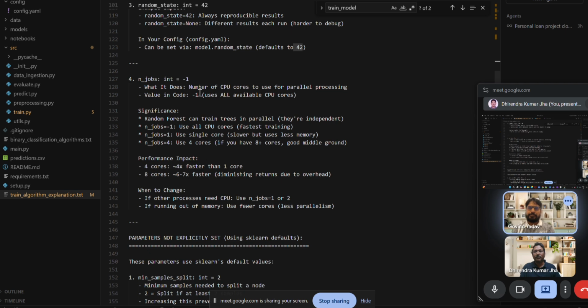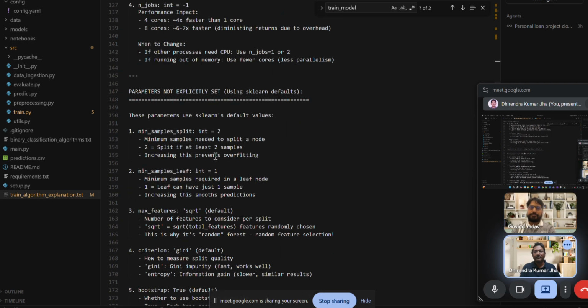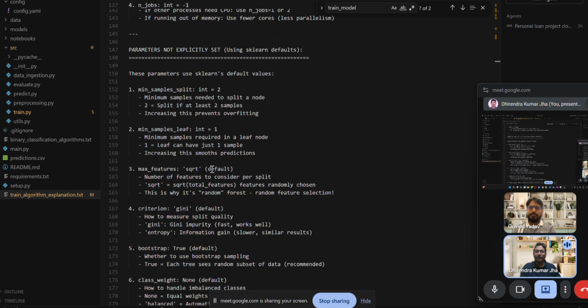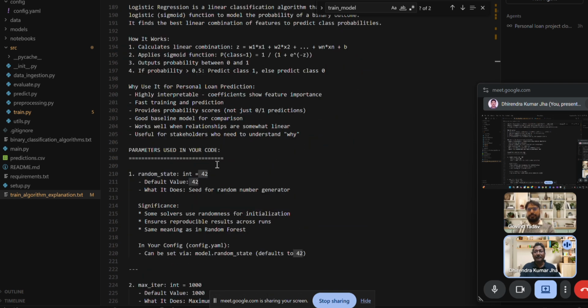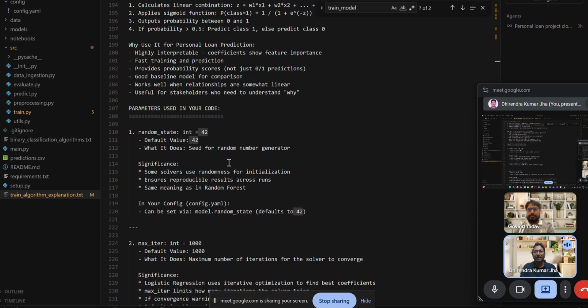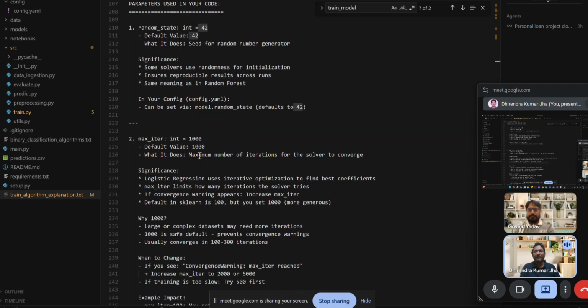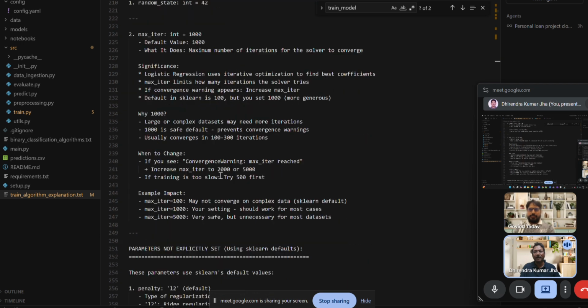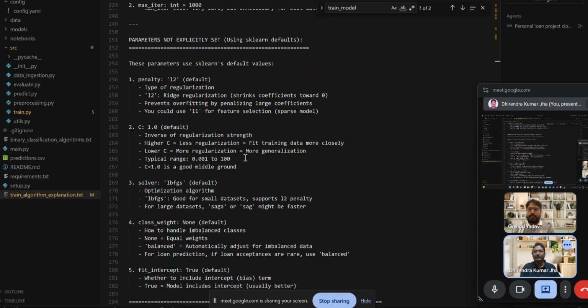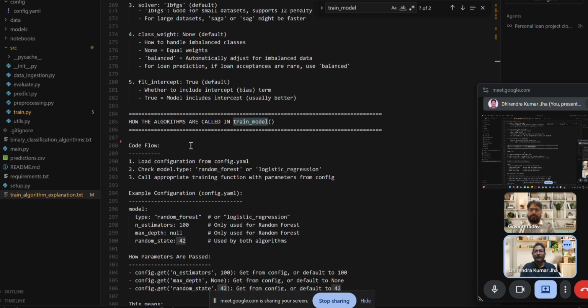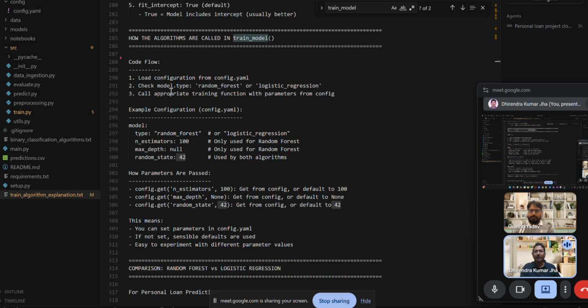So these are some parameters you are using for the logistic regression: random state is 42, and the maximum limit is 1,000 or whatever, or none. We can see what values are set here. Now for the code flow, we check that.